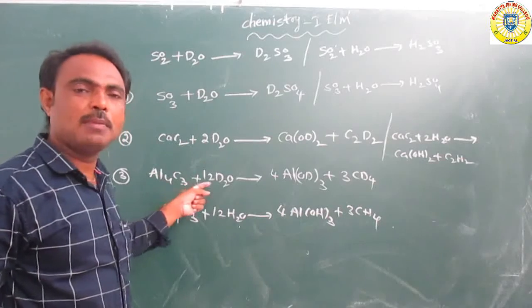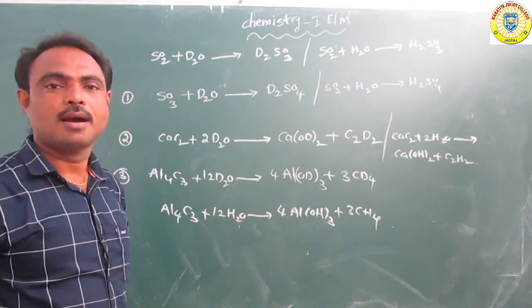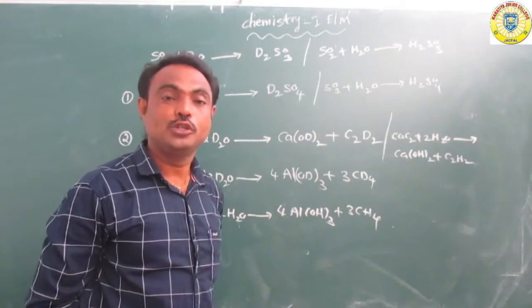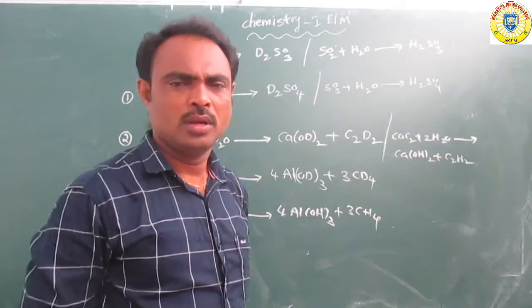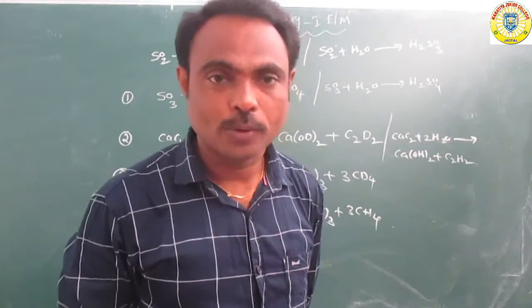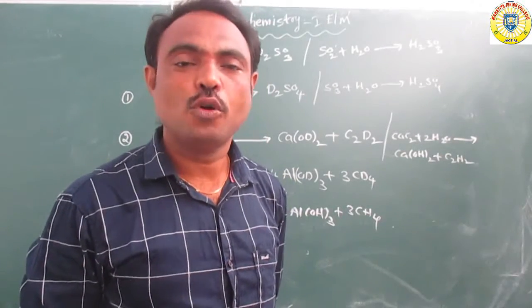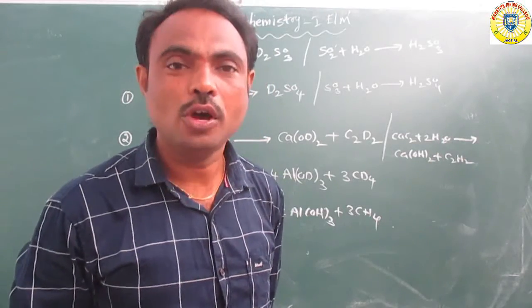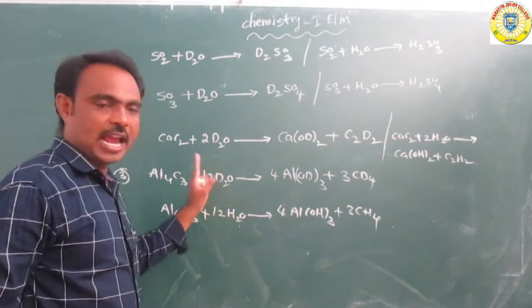This aluminium carbide reacts with D2O, deuterium oxide, to form in this reaction aluminium deuteroxide and next CD4. Just like CH4. CH4 means methane, but CD4 is deuteromethane.